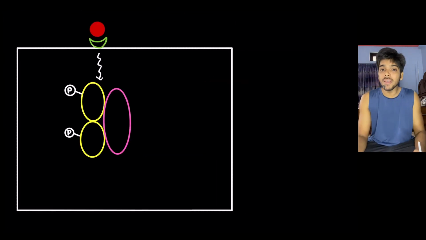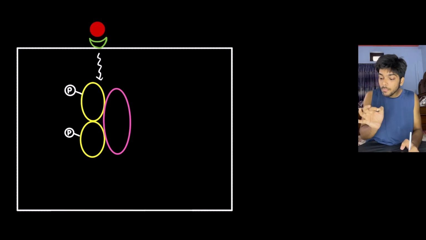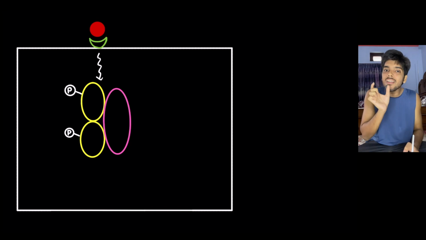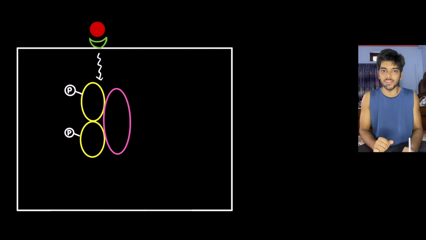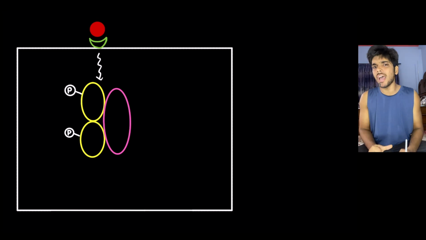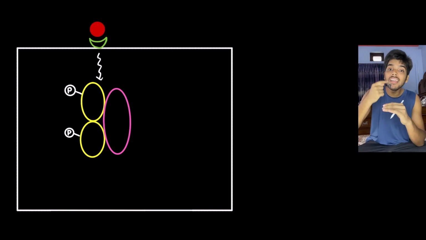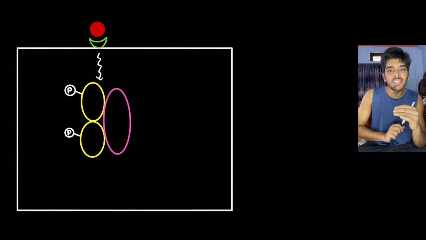Again, I said that the mechanism is similar to that of apoptosis. The mechanism is similar to that of initiation of the extrinsic pathway of apoptosis. In initiation of the extrinsic pathway of apoptosis, what did we have? We had a receptor on the cell surface called Fas receptor, which combined with the ligand, the Fas ligand, which led to the formation of a death domain, and then this death domain was responsible for the death of the cell.